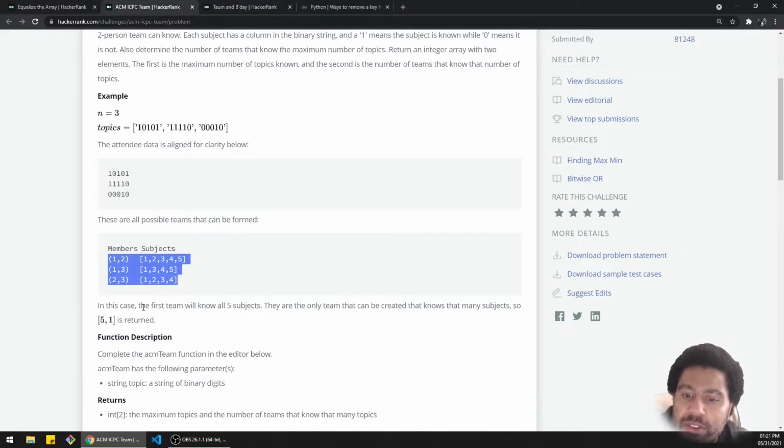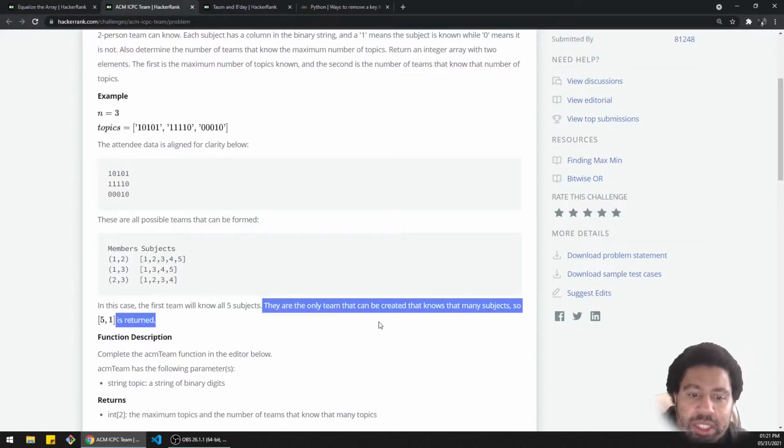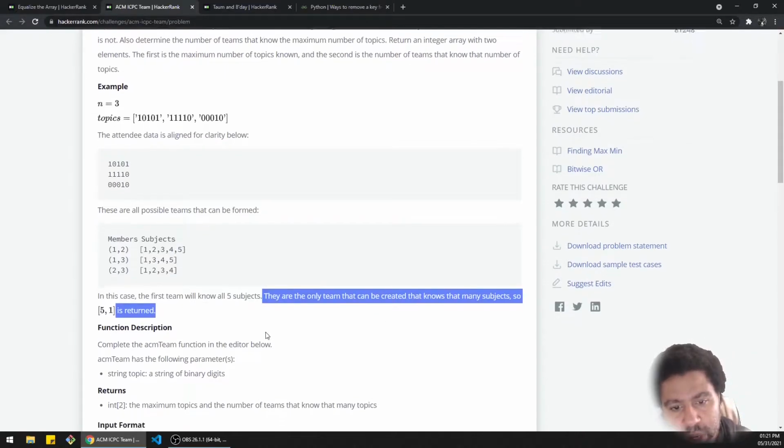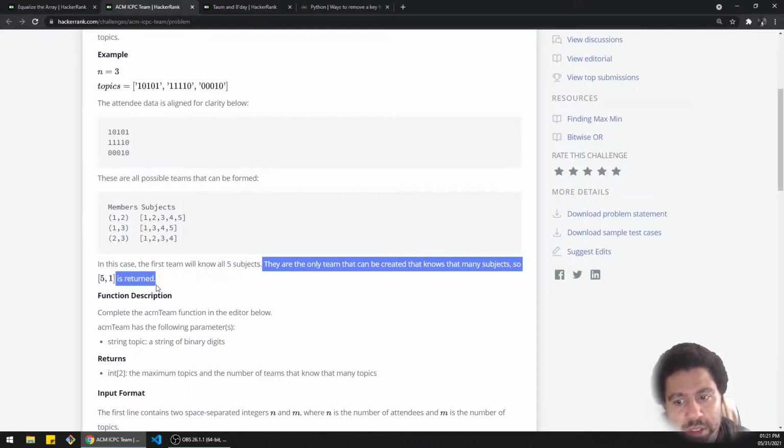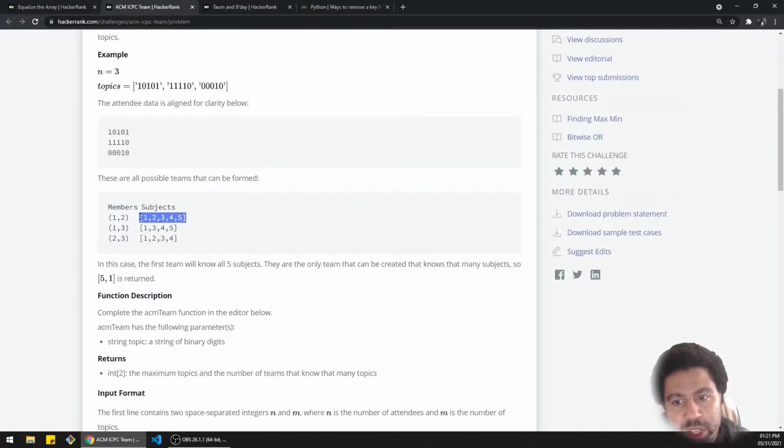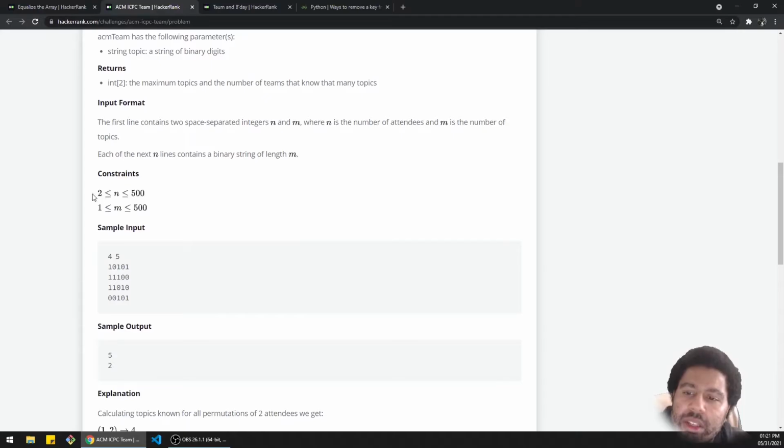Yeah, so in this case, the first team will know all 5 subjects. They are the only team that could possibly be created. And so you return 5 and 1, 5 being the number of subjects known and 1 being the number of teams, which in this case is just one out of those 3. Okay, these numbers are relatively small, so I'm not worried about timing.